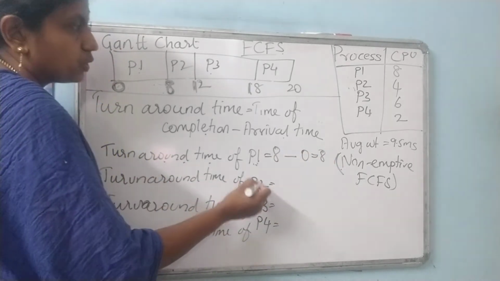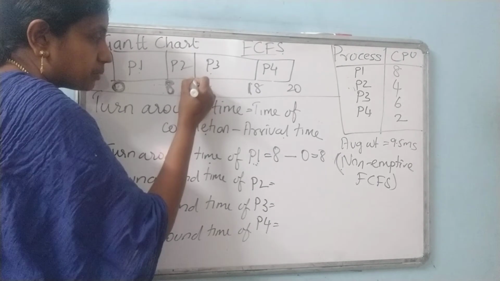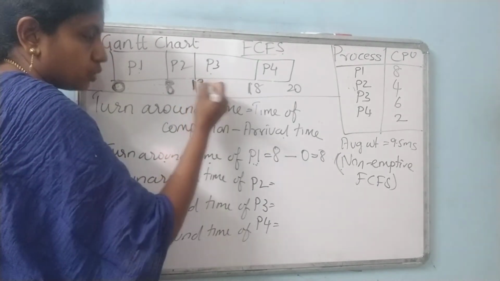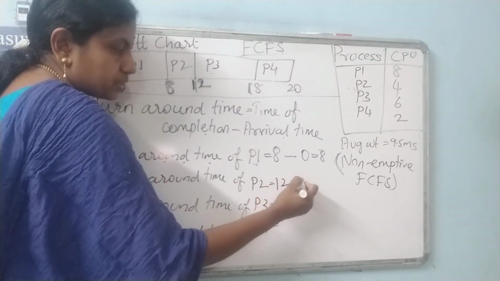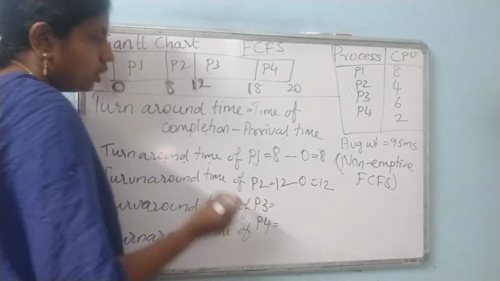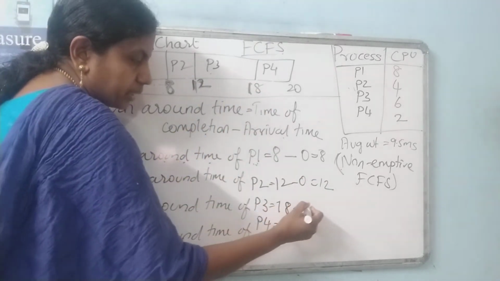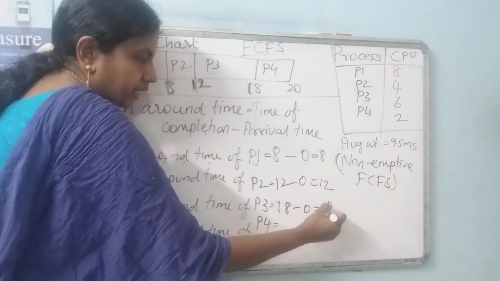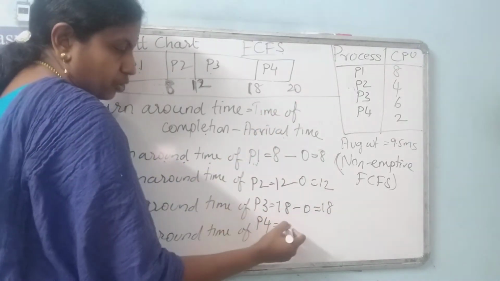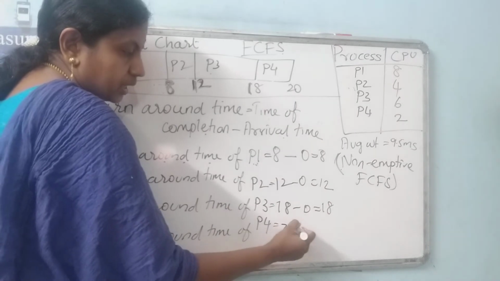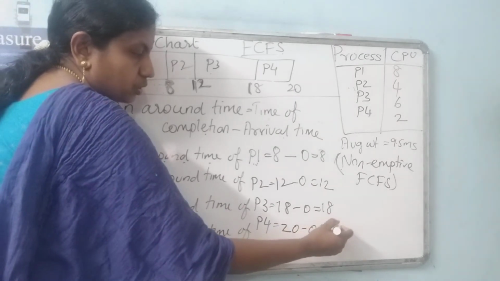Turnaround time of P2. What is the completion time of P2? 12. So 12 minus 0 equals 12. What is the completion time of P3? 18. 18 minus 0 equals 18. What is the completion time of P4? 20 minus 0 equals 20.